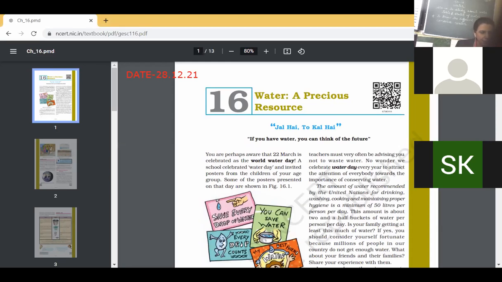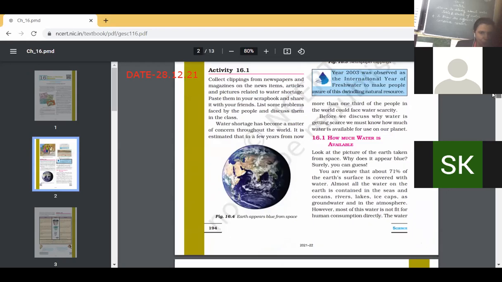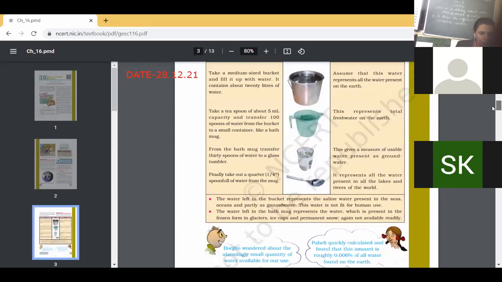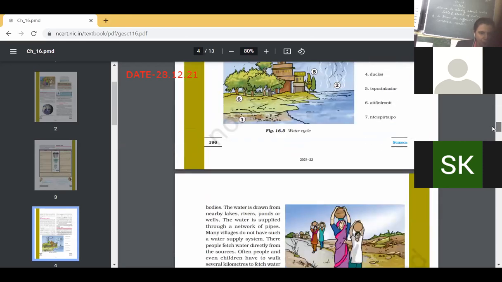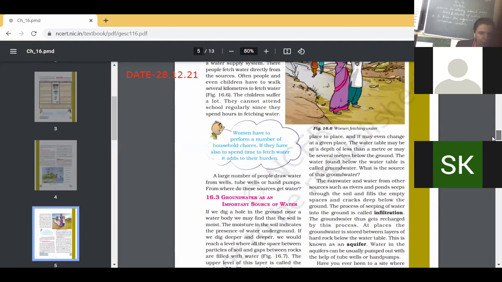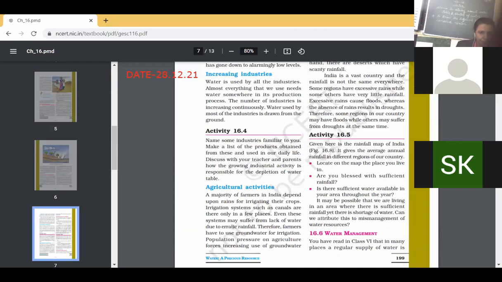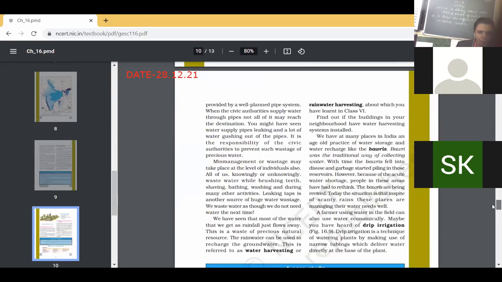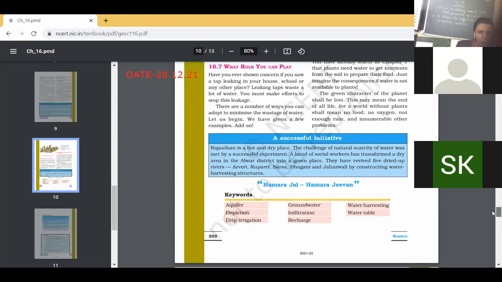And next, why we are saying that the water present on the earth is very less, why we are saying this. And next we will be talking about how much water is available on the earth. And next, the forms of water, the water cycle, all those things we are going to study. Groundwater, how it is present, where it is present. So all these things we are going to discuss in this chapter. And in the last, we'll discuss the ways to conserve water.